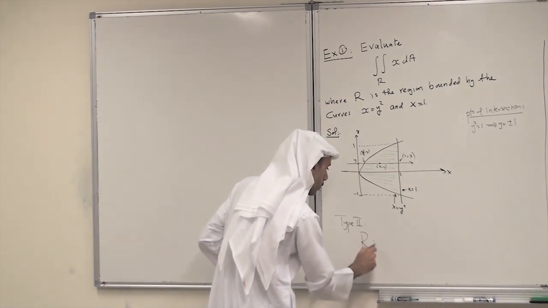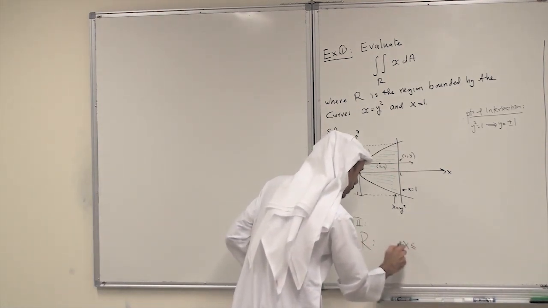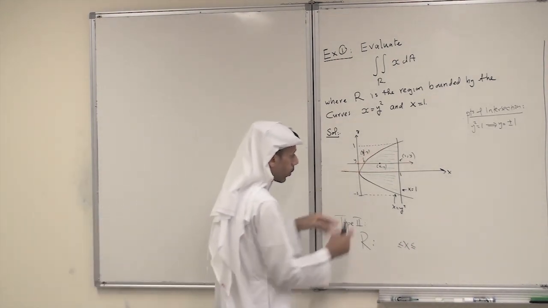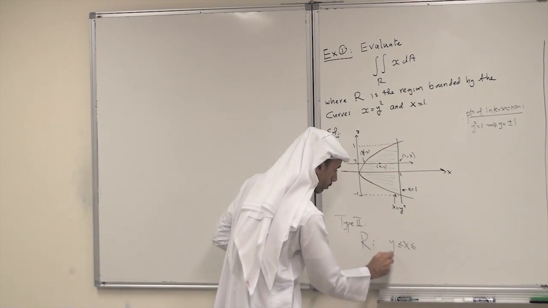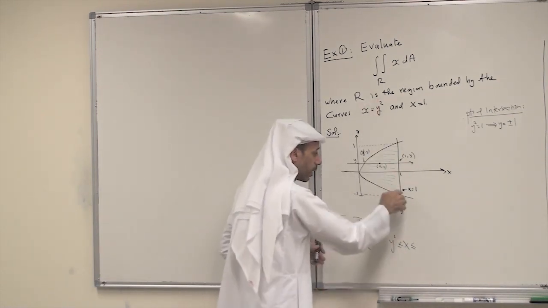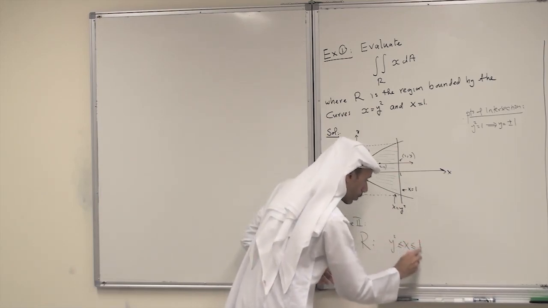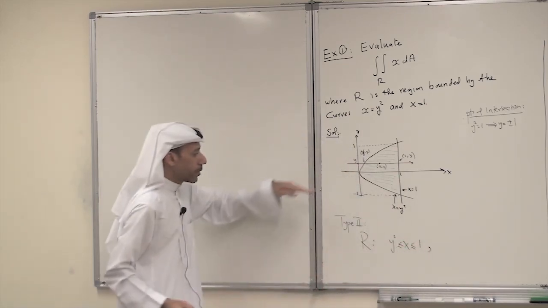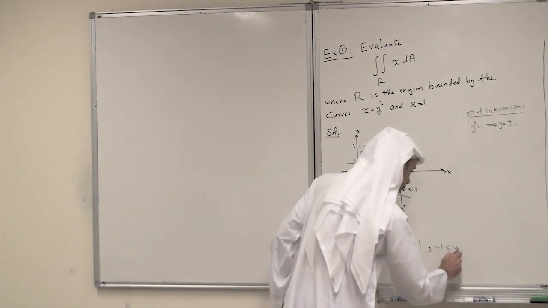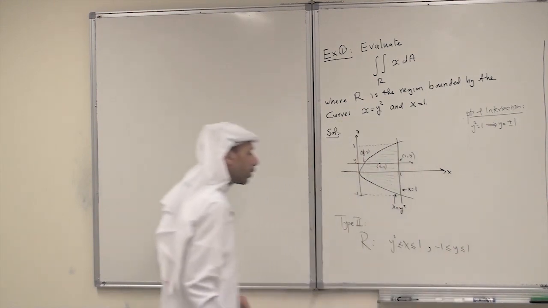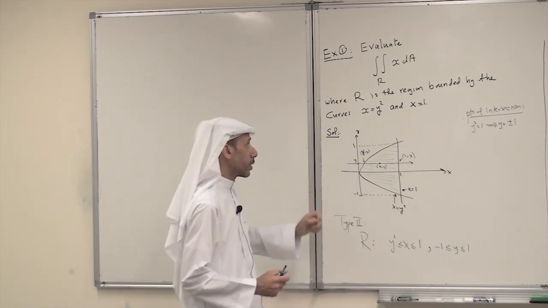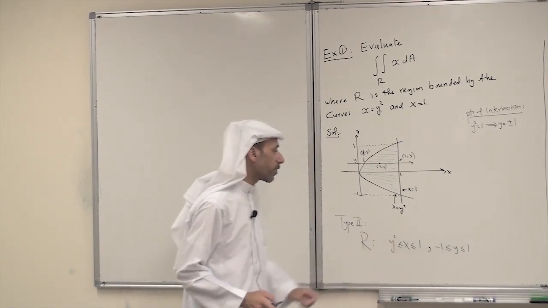R, described here: x between the left curve and the right curve. The left curve is always x equals y squared, the parabola, and the right curve is the line x equals 1. And y is always between -1 and 1, so -1 less than or equal to y less than or equal to 1. So this is a type 2 region. To evaluate, I have to integrate with respect to x first.